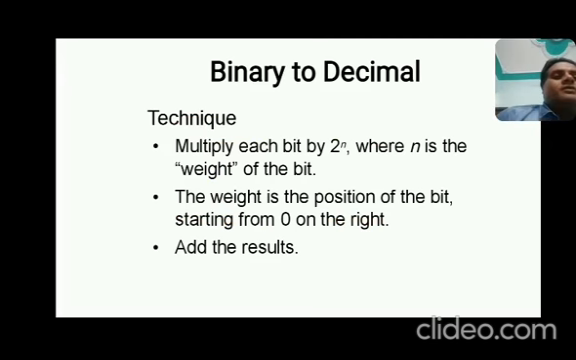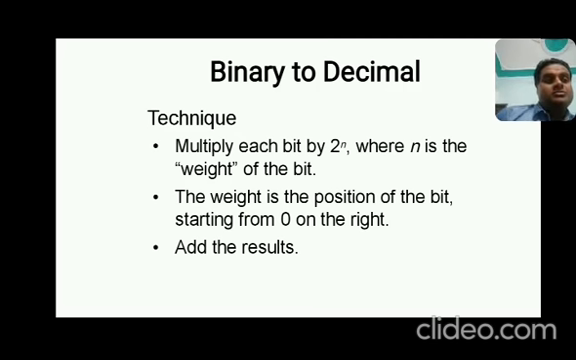So we have a technique to apply the conversion from binary to decimal. Now, dear students, the technique follows these steps. Number one: multiply each bit by 2 to the power n, where n is the position of the bit, starting from 0 on the right. Just understand, I can explain in the upcoming slides.